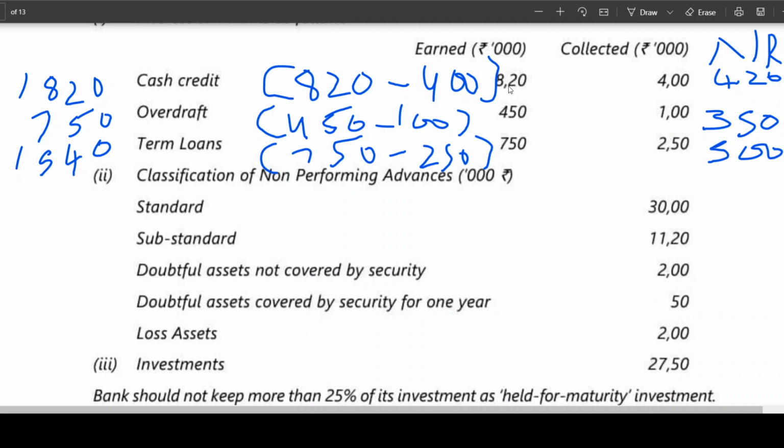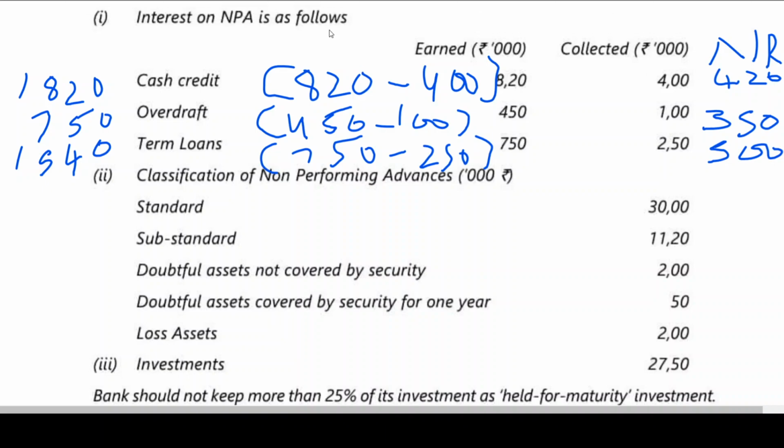How much is to be deducted out of 820? How much was collected? 400. How much is still to be collected? 420. This 420 is not to be recognized because it is a non-performing asset. We shall recognize only what is collected. That means the total 1820 includes interest earned on cash credit which was considered as NPA.